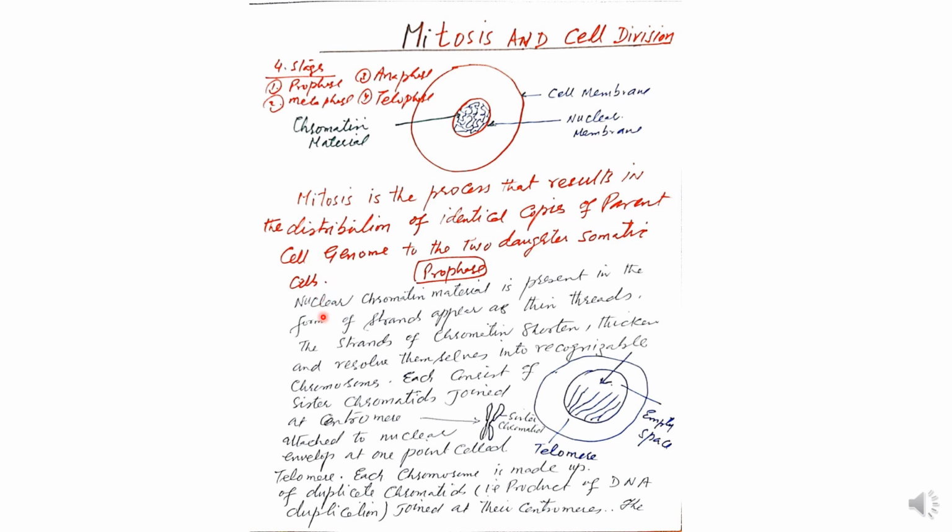What is prophase? Nuclear chromatin material is present in the form of strands, as shown over here. They appear as thin threads, in the form of threads, not recognizable as chromosomes or anything. The strands of the chromatin become shortened and thickened and resolve themselves into recognizable chromosomes.